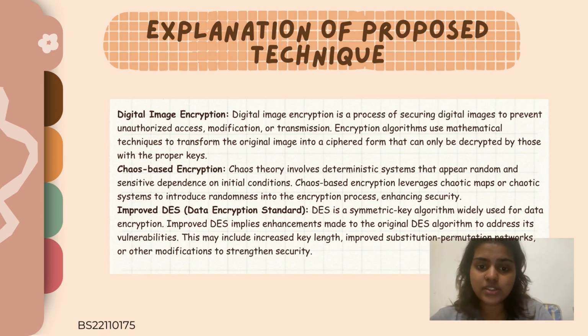Other than that, we can see chaos-based encryption. Chaos theory involves deterministic systems that appear random and have sensitive dependence on initial conditions. Chaos-based encryption leverages chaotic maps or chaotic systems to introduce randomness into the encryption process and enhance security.